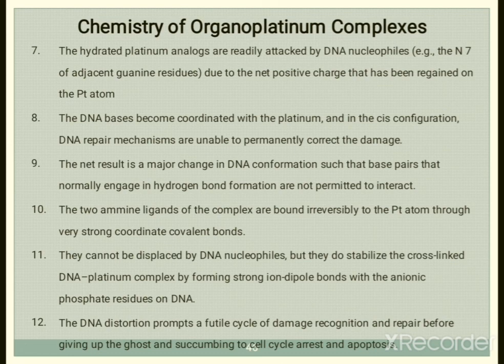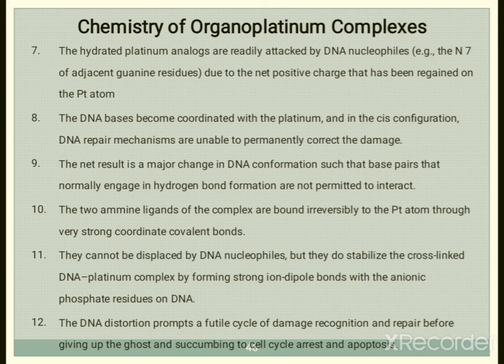For example, N7 of adjacent guanine residues, due to the net positive charge regained on the platinum atom, the DNA base becomes coordinated with the platinum, and in the cis configuration, DNA repair mechanisms are unable to permanently correct the damage.